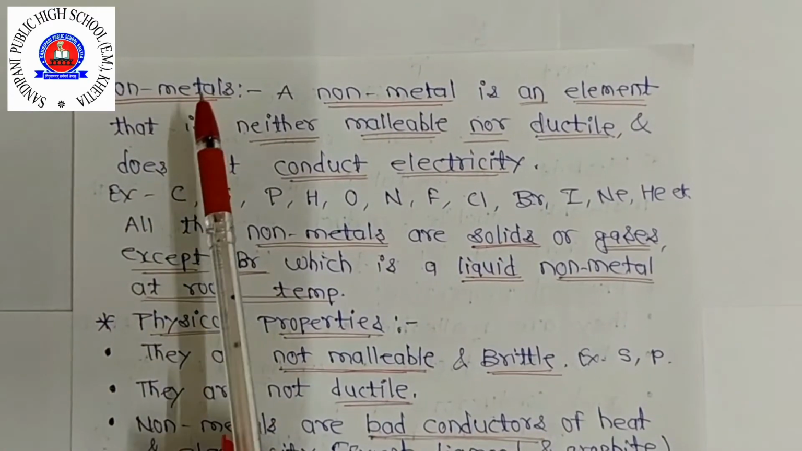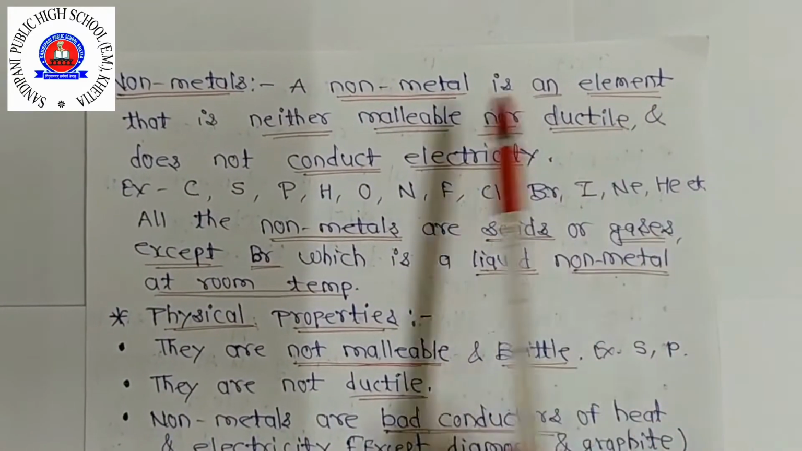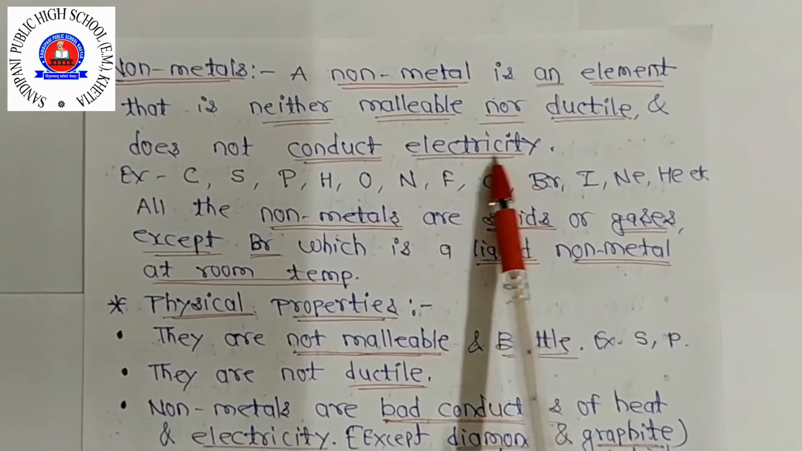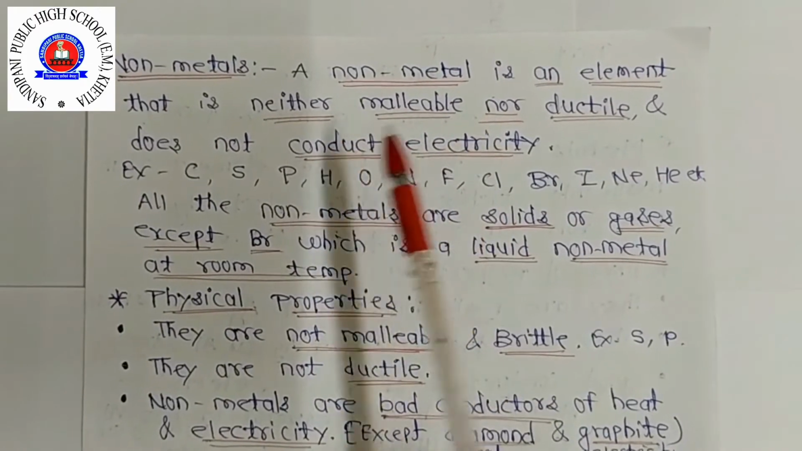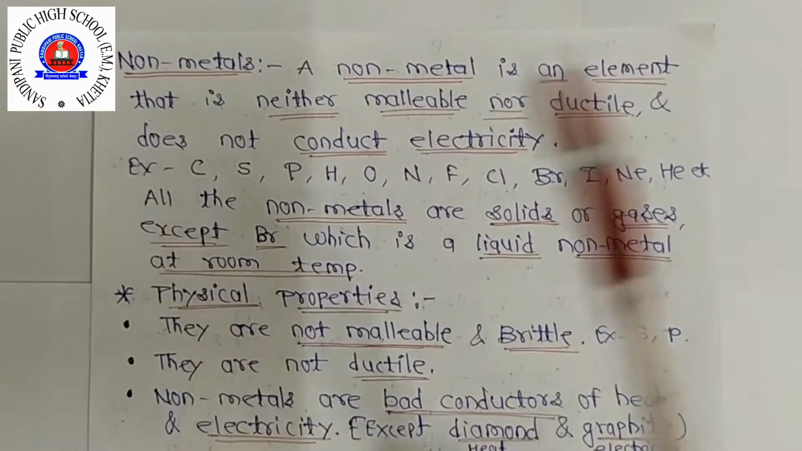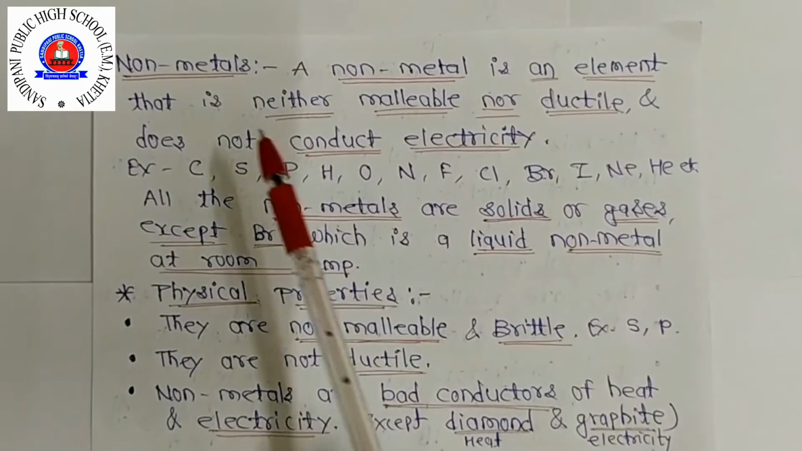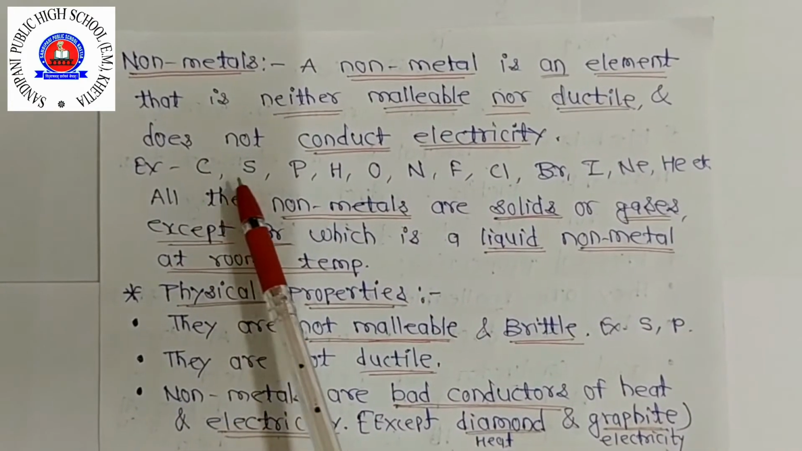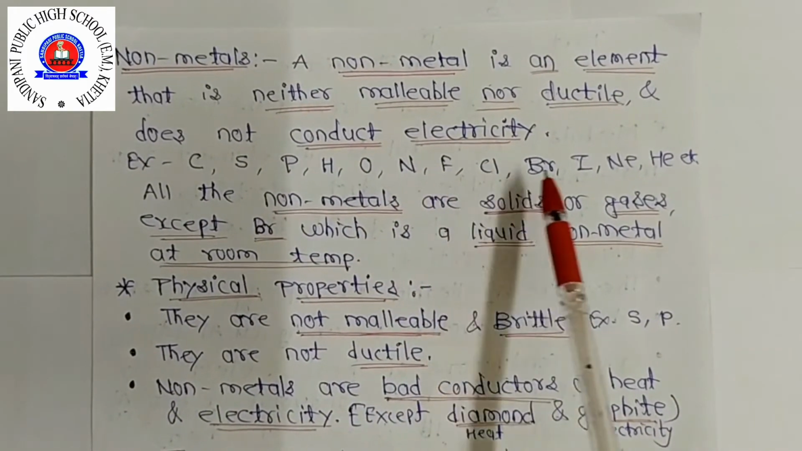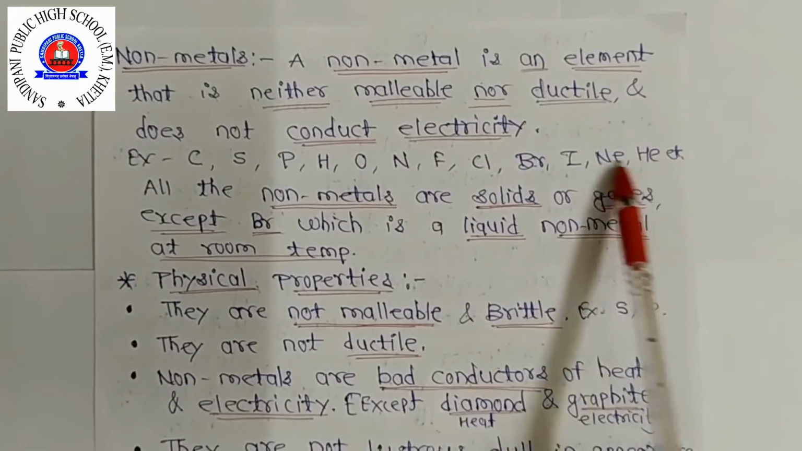So next element: types of non-metals. A non-metal is an element that is neither malleable nor ductile and does not conduct electricity. So a metal which has these characteristics, neither malleable, means वो sheet form नहीं करता है, ductile भी नहीं है, and conducts neither electricity nor heat, so they are called non-metals. For example, carbon, sulfur, phosphorus, hydrogen, oxygen, nitrogen, fluorine, chlorine, bromine, iodine, neon, helium, etc.